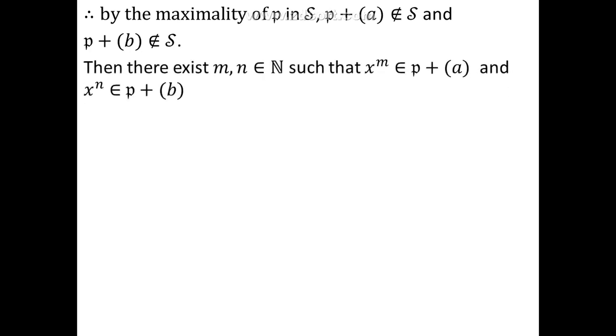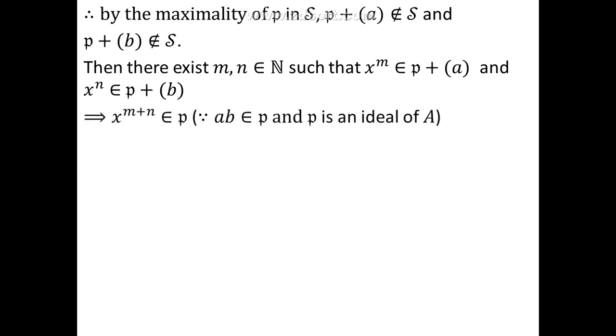So by the maximality of the ideal P in S, these two ideals which we got just now, that is P plus the ideal generated by A and P plus the ideal generated by B, cannot belong to S. And because they are not in S, there must exist positive integers m and n such that x to the power m belongs to P plus the ideal generated by A and x to the power n belongs to P plus the ideal generated by B. Recall that S is the collection of those ideals which do not contain any power of x, and because these two ideals are not in S, they must contain some powers of x.